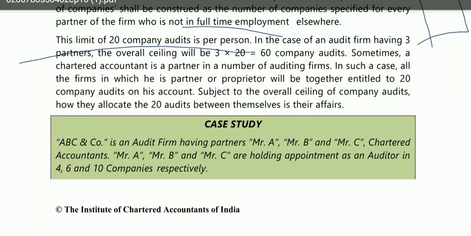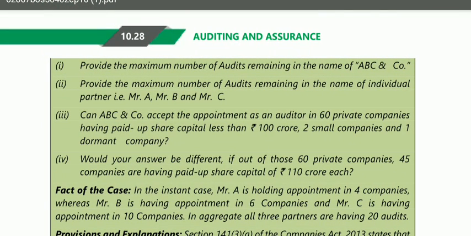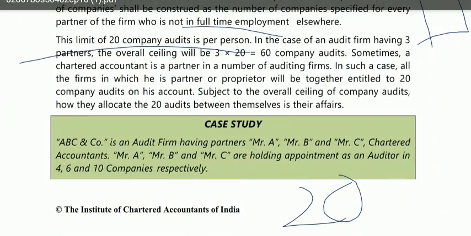So when Mr. A, Mr. B, Mr. C are auditors in 4 companies, 6 companies and 10 companies, an individual can be the auditor for 20 companies. So they have given some questions: you have to provide the maximum number of audits remaining in the name of ABC and company. Now see, this is ABC and company. So 20 into 3, the ceiling limit for ABC is 60. Right, the ceiling limit for ABC is 60.